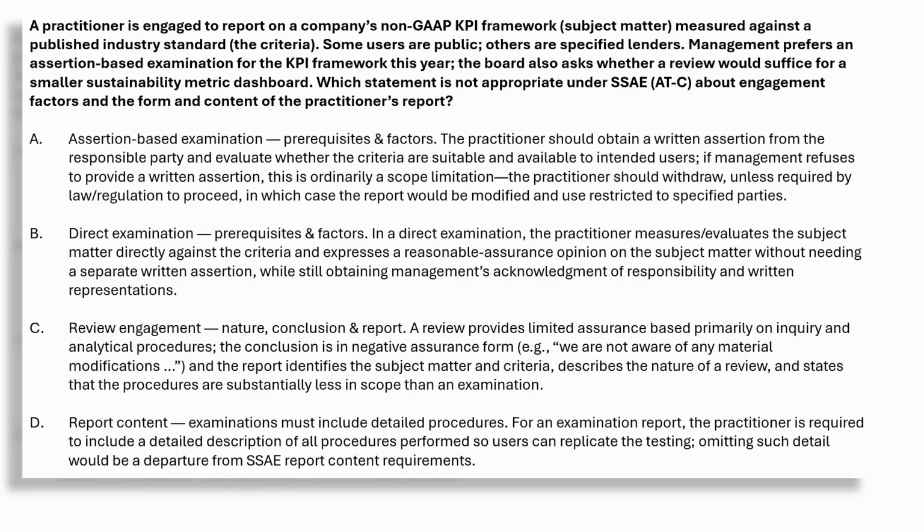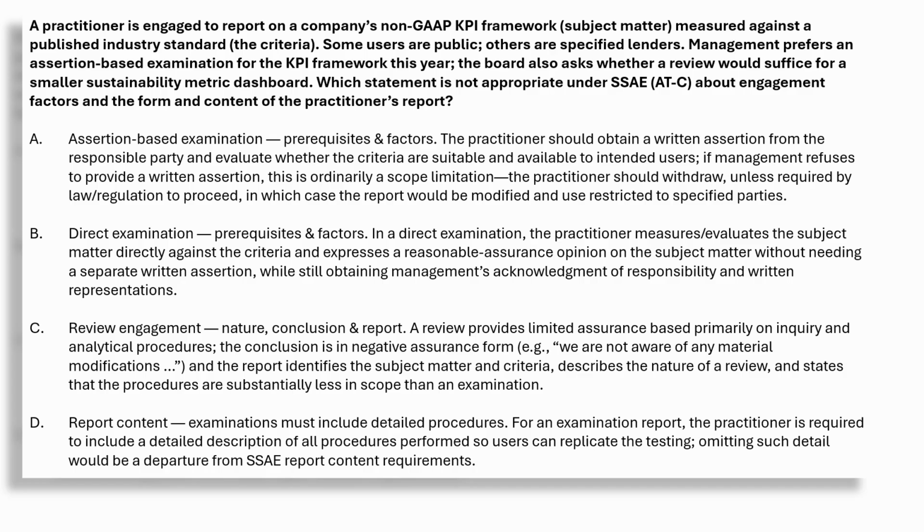The question? A practitioner is engaged to report on a company's non-GAAP KPI framework measured against a published industry standard. Some users are public, others are specified lenders. Management prefers an assertion-based examination. The board asks if a review would suffice for a smaller sustainability dashboard. Which statement is not appropriate under SSAE?